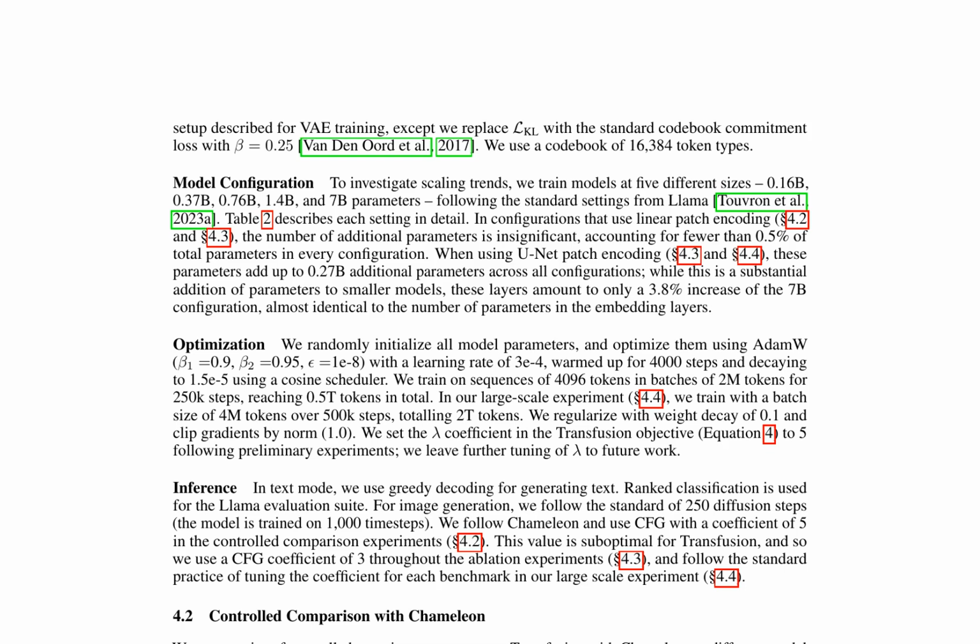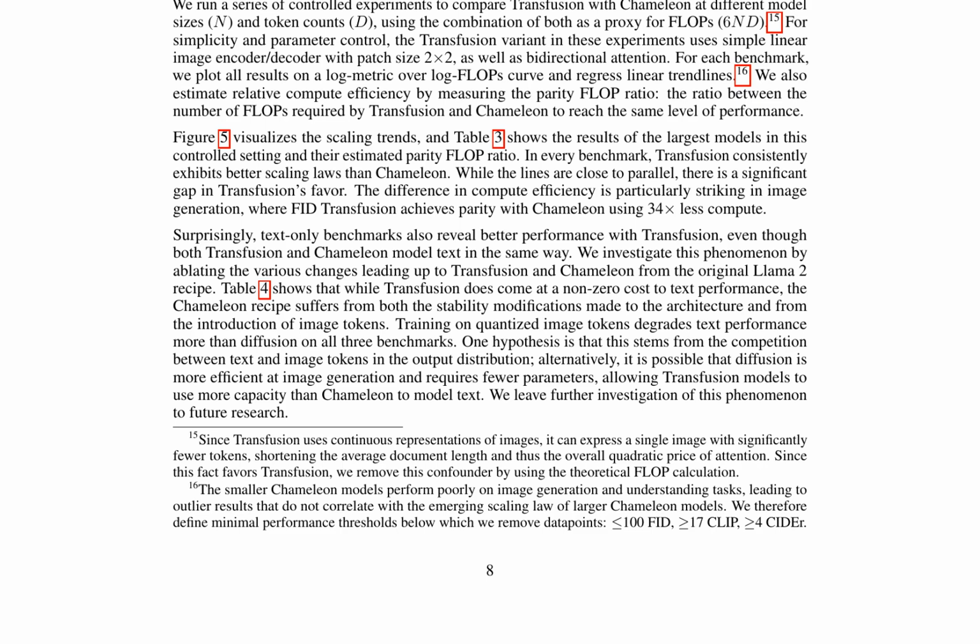A controlled comparison with Chameleon, a prominent open science method, reveals better scaling laws for Transfusion in various benchmarks, including text and image generation tasks. This is demonstrated through log metric over log FLOPs curves and estimated relative compute efficiency, showing Transfusion's superior performance in both text and image tasks. Ablation studies indicate that Transfusion's improvements may stem from its ability to model text more efficiently due to the absence of competition between text and image tokens in the output distribution. The paper concludes by discussing the potential for further research into this phenomenon and the implications of Transfusion's continuous image